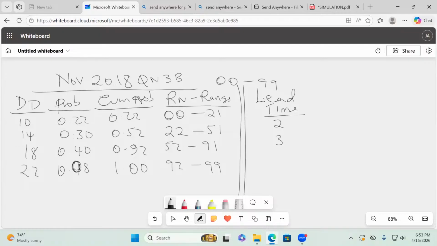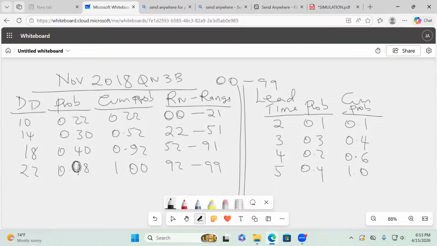2, 3, 4, 5. I hope the probabilities are easy. So 0.1, 0.3, 0.2, 0.4. So remember, these are 1 decimal place. So you have to be very careful. But first, we give them cumulative probabilities. Cumulative, which will be 0.1, 0.4, 0.6, and then we have 1.0, isn't it? 1.0 like that.